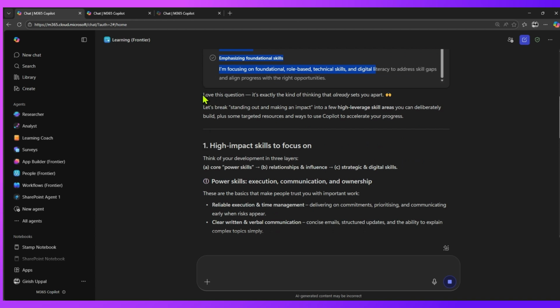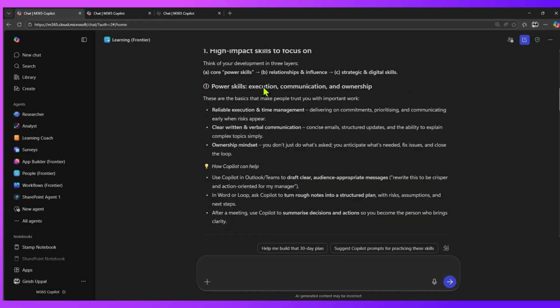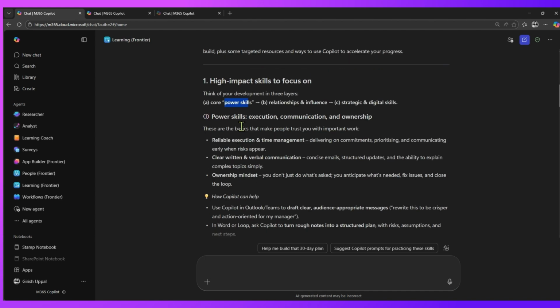It has even acknowledged the question, like, love this question. It's exactly the kind of thinking that already sets you apart. So it motivates you, and then it starts breaking out the response in bullet points. High impact skills to focus on. It has given me the suggestion to focus on the core power skills, relationship and influence, strategic and digital skills. These are some of the suggestions it has provided. These are the basics that make people trust you with important work: reliable execution and time management, clear written and verbal comms, ownership mindset.